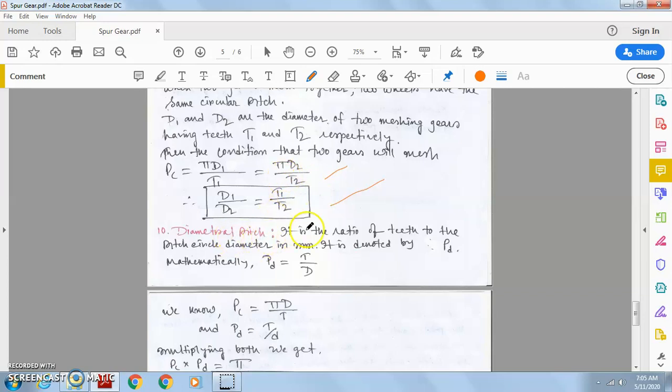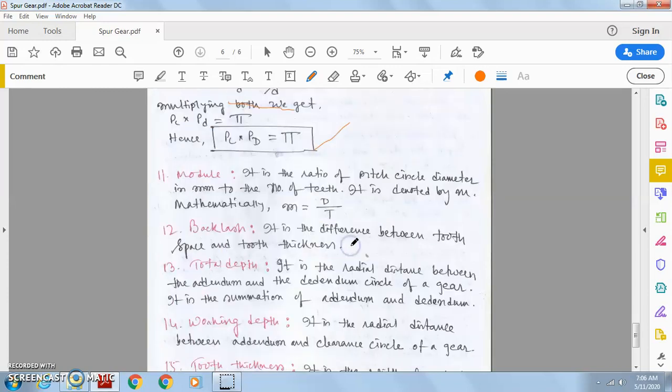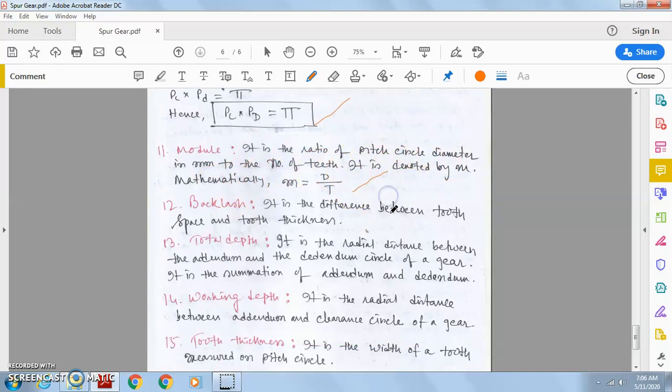Diametral pitch is the ratio of the number of teeth to the pitch circle diameter in millimeter. It is denoted by PD. So PD is T by D. We see here PC equal to pi d by t and PD equal to T by D. When we multiply these two parameters, we get PC into PD equal to pi. Very, very important relation. Now what is module? It is the ratio of the pitch circle diameter in millimeter to the number of teeth. So M equal to D by T.